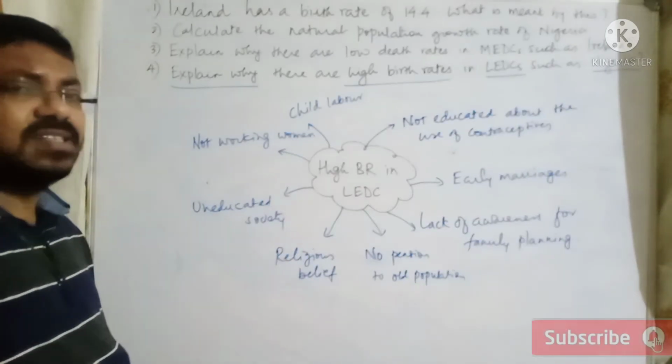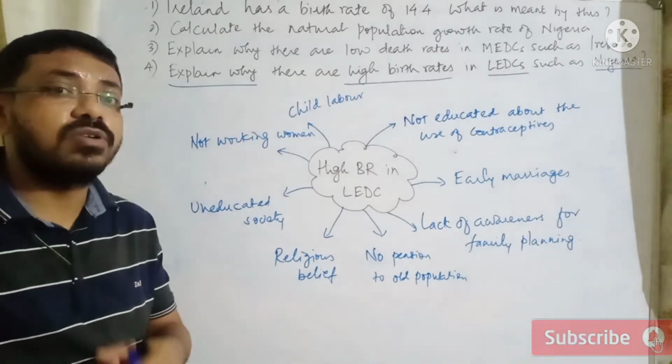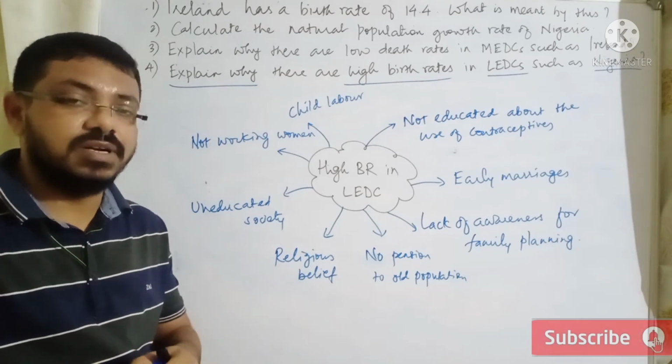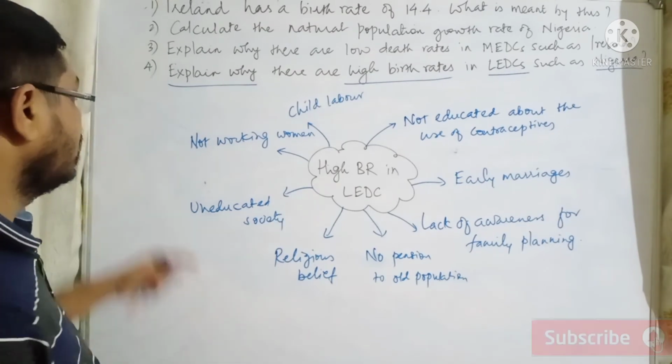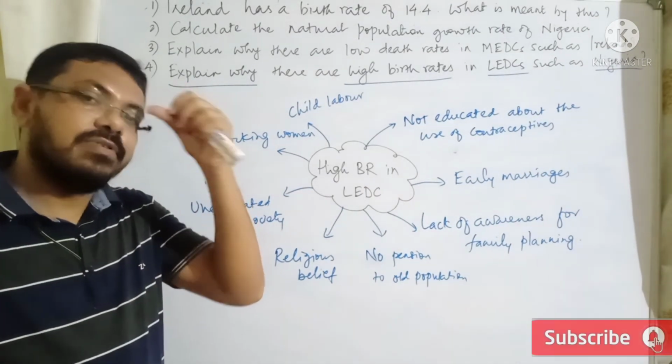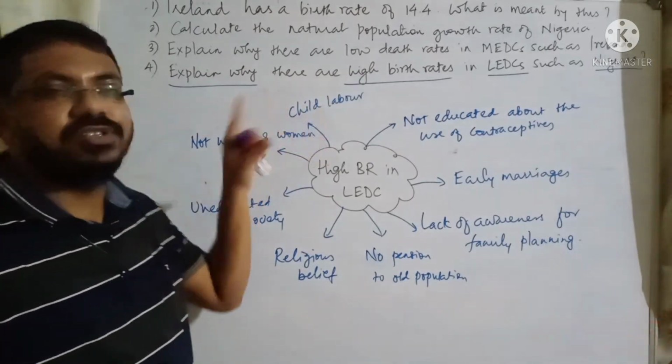If the society is uneducated, awareness programs will not be there, people might not be aware of the consequences of having many children, so the country will have a high birth rate. If women are not working, the birth rate is going to be high, and child labor as well.